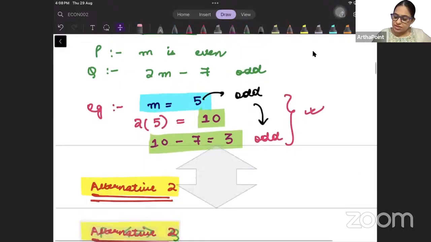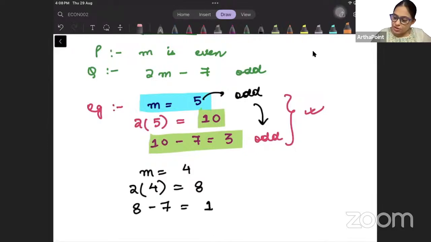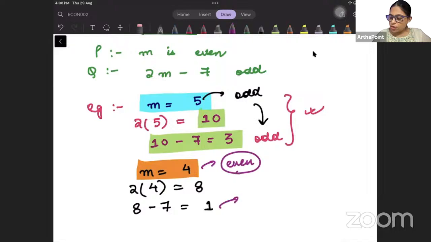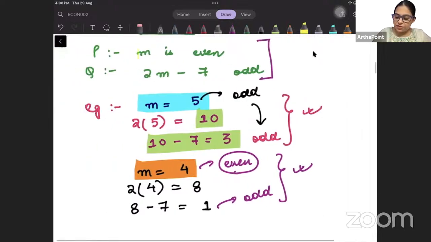Now beta, let's say I take m as 4. So 2 into 4 will be 8 and 8 minus 7 will be 1. So when I take m as even, then also I am getting the answer as odd. तभी भी मेरा आंसर odd आ रहा है. This verifies this statement that if I take m as even, then 2m minus 7 will be odd.